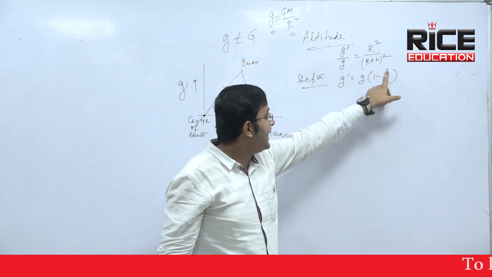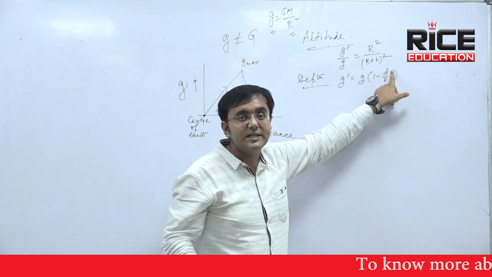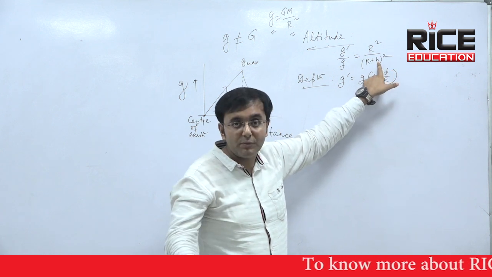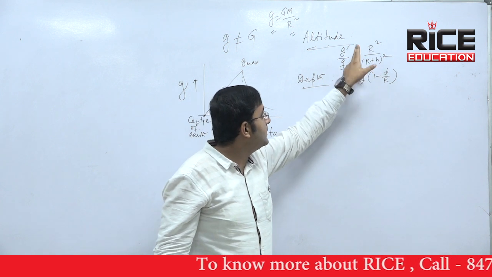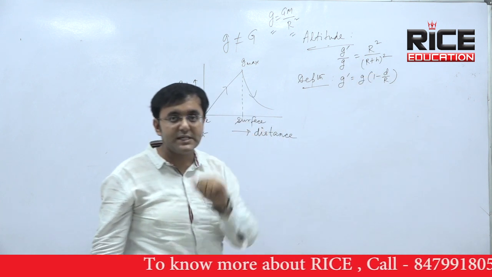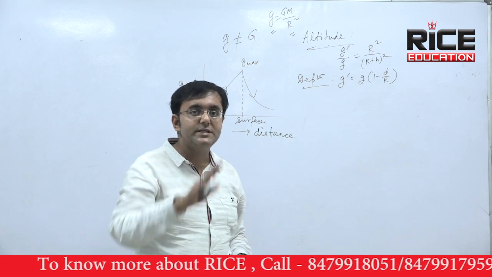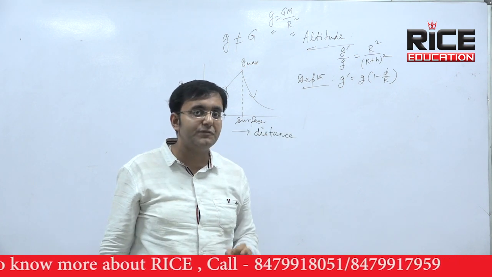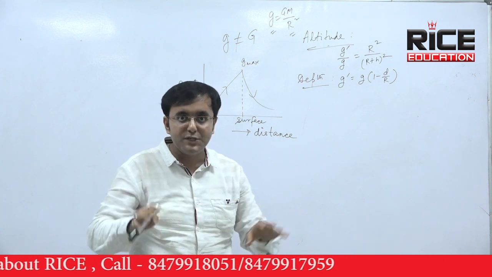And look at this formula, it is regarding the depth. This d is called the depth from the surface of Earth. h is the height from the surface of Earth and d is the depth from the surface of Earth. So following these equations, we can say that the more the height from the surface of Earth, the more the depth from the surface of Earth, g will be less. Only at the surface of Earth, g will be maximum. Otherwise from the surface, if you go up, if you go down, g will be less.